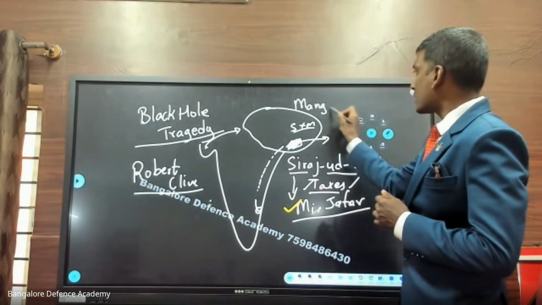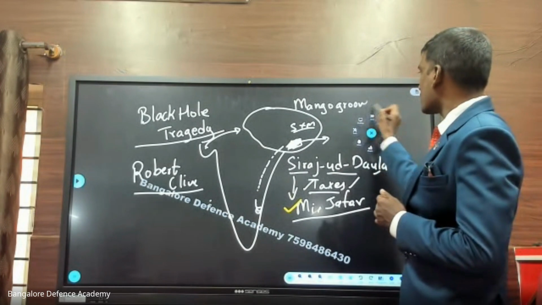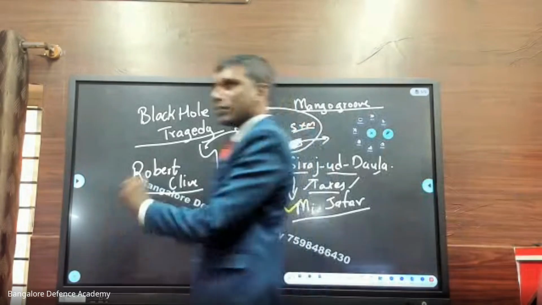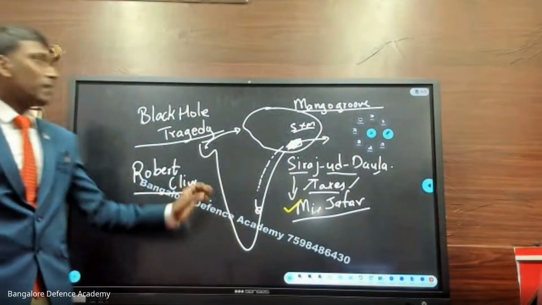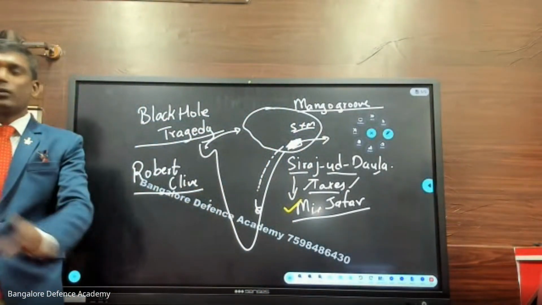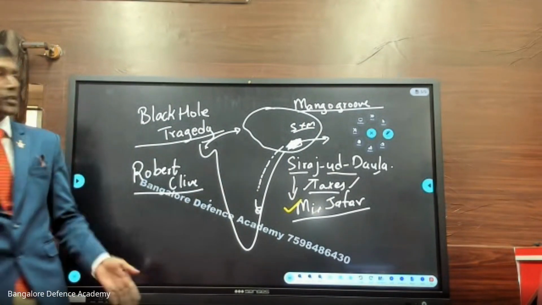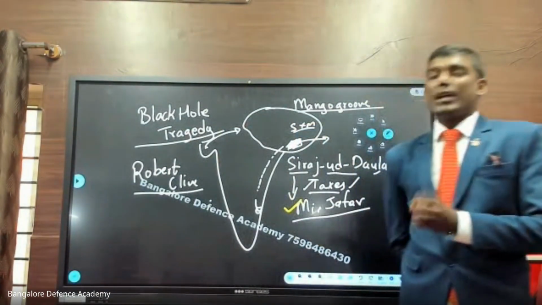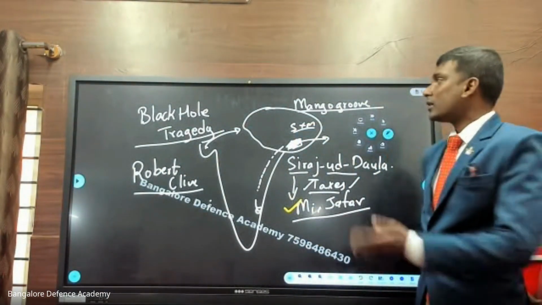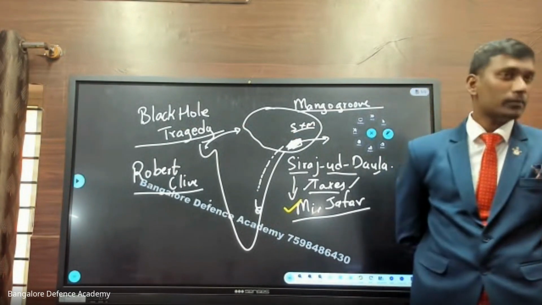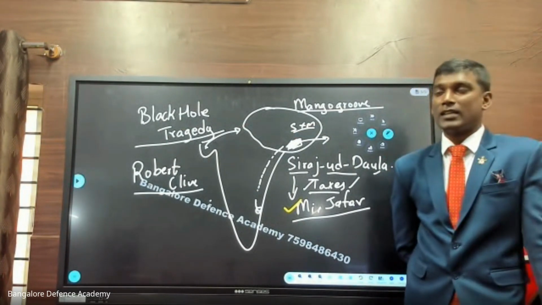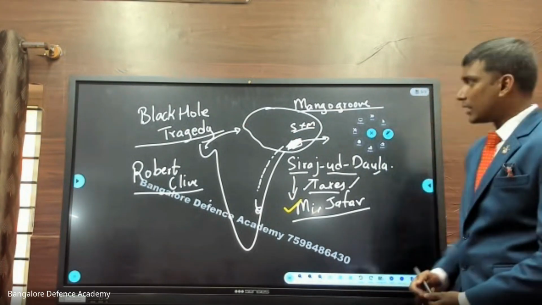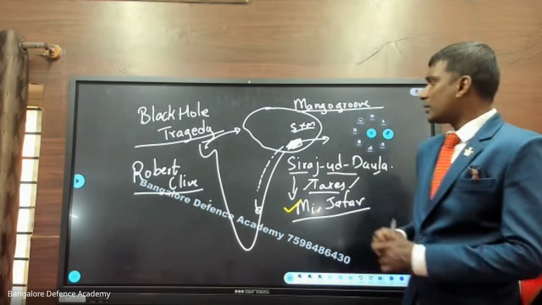So your examination may ask a question: which decisive battle took place in which grove? The battle of dash. I'm going to talk about that battle. The battle of dash took place in which grove: coconut grove, mango grove, banana grove, something like that. Till today it is not asked, but still you should remember, the exam can go in any direction. And what is the national fruit of India? Mango. It is not mango, it is Manjipara India. I told you, you have to tell it as Manjipara India. Good.